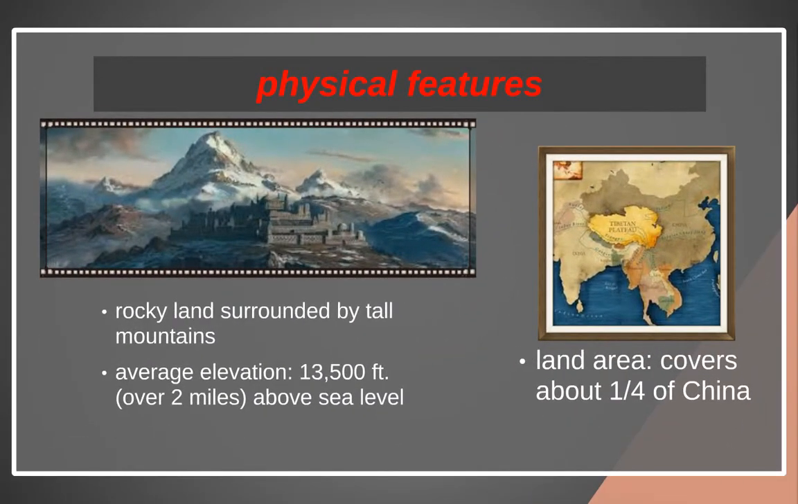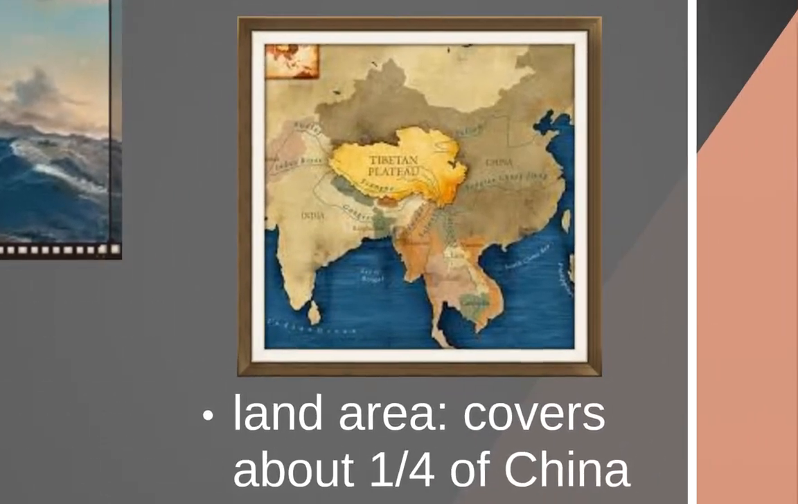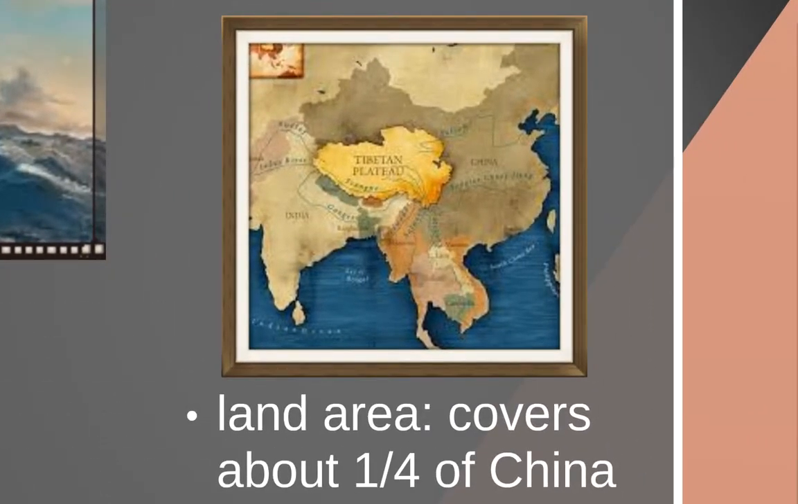So the physical features of this particular plateau can be characterized by rocky land surrounded by tall mountains, and the average elevation is about 13,500 feet, which is over 2 miles above sea level. So the average elevation is quite high. And then when we talk about the land area, if you take a look at this map, you'll notice that it covers about 1/4 of China. So a good portion of China, which is the third largest country in the world, has very, very high elevation on average.